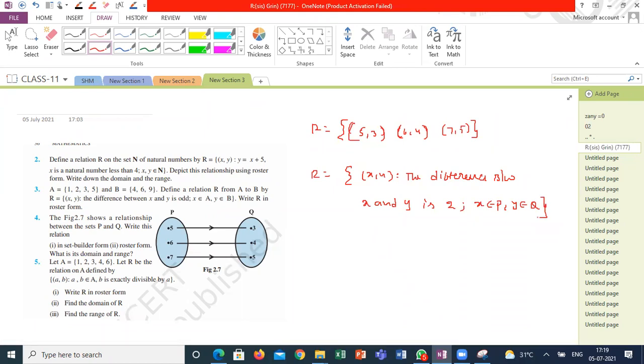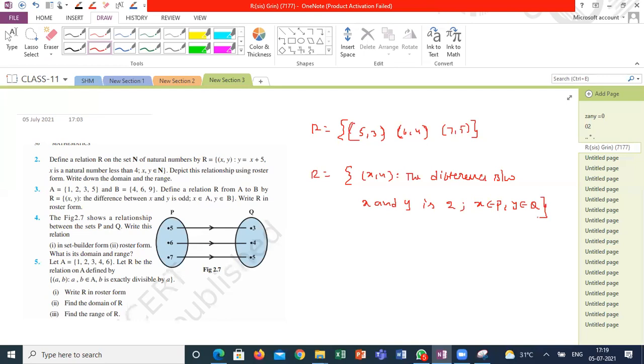So it is in your own words, but the meaning should be the same. Sir, can we also write like y is equal to x minus 2? Correct. Super.